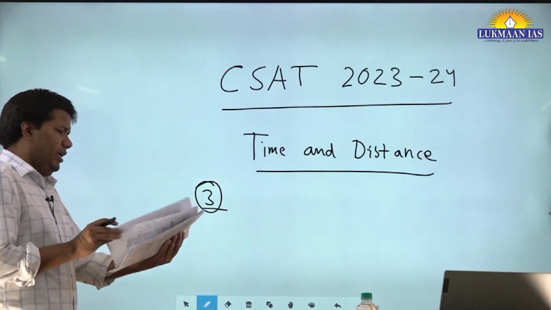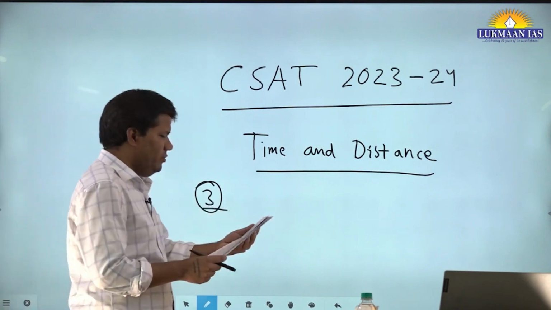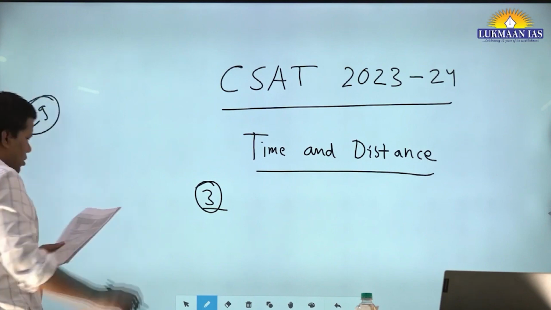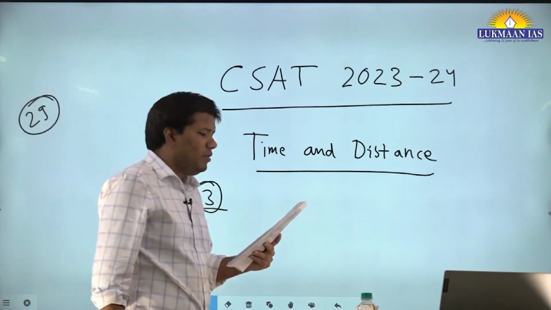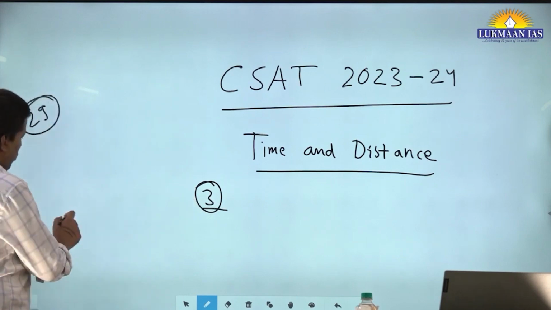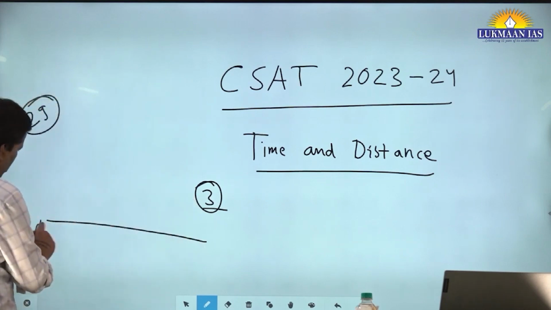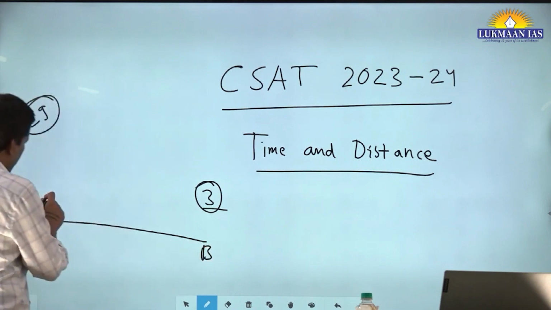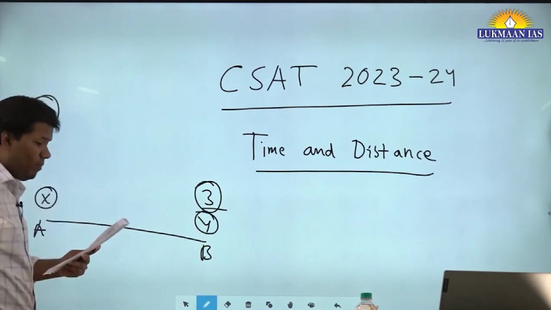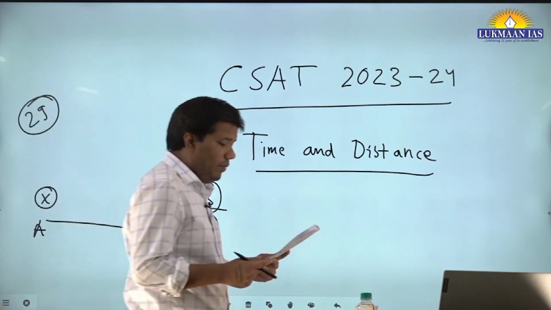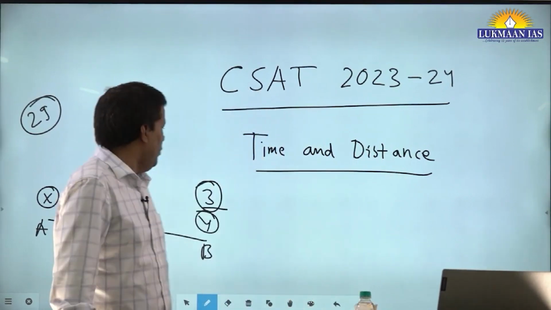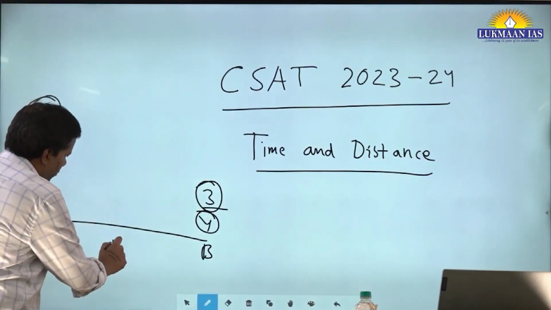This question came from CSAT in 2021, and this is question number 29. It is a very simple question. It says, a person X from place A and another person from place Y. So there is a place A, place B, and the person X starts from here and Y starts from here. They set out at the same time to walk towards each other. The places are separated by a distance of 15 km.